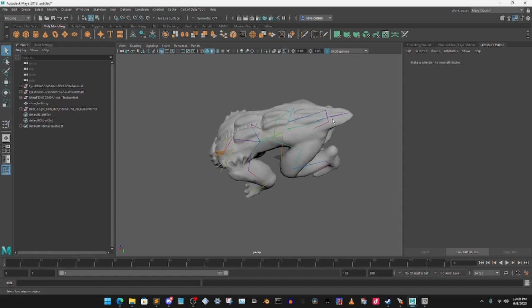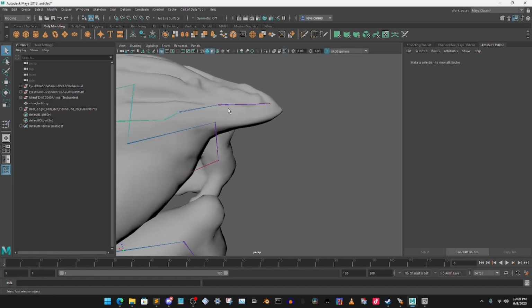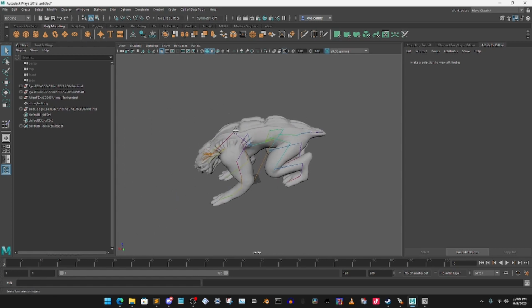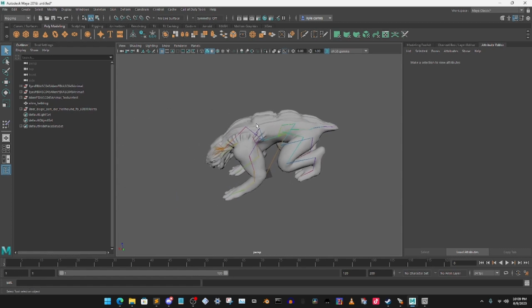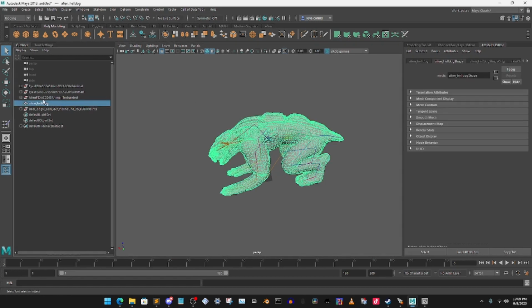If you wonder what this part here is, let's get closer. This part is a tail. Okay, this bone is a tail. So if you have a creature that has a tail, just stick it in there and you'll be fine to go. Now we have to do one thing as well, which is to paint the mesh. Yes, we have to paint the mesh, just like the Call of Duty Zombies and the custom players.